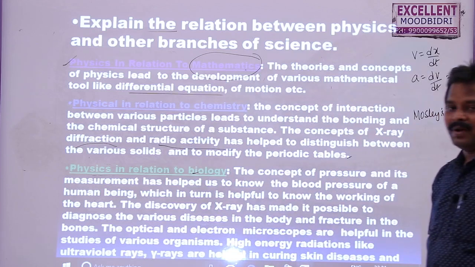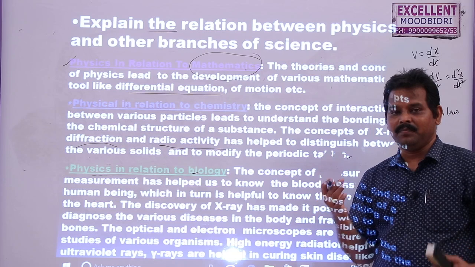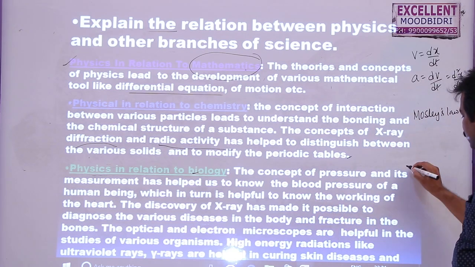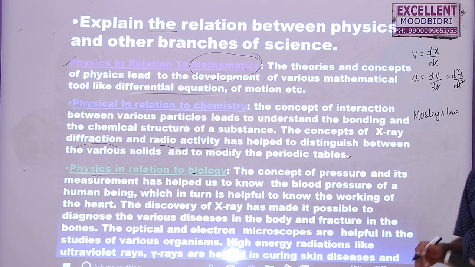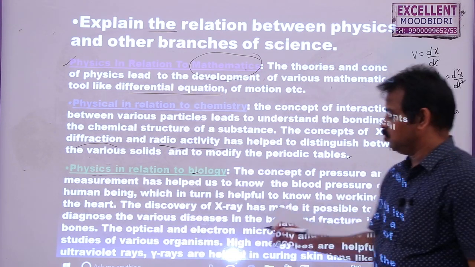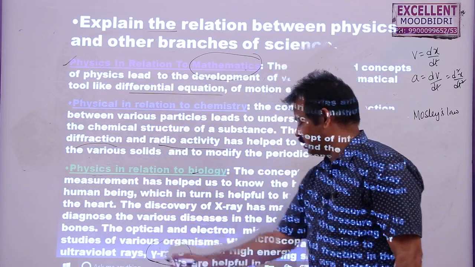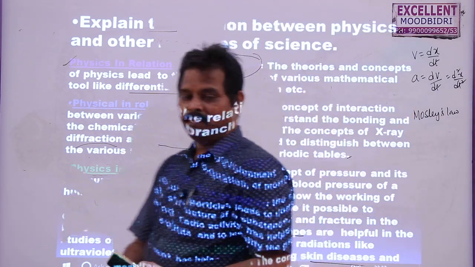Then physics in relation with biology. If you go to a hospital, first the patient will be tested with temperature testing, then checking of blood pressure. If the person is suffering with some other diseases, then they may ask us to go for X-rays. Gamma rays are also used in curing some skin diseases. Microscopes also use the principle of physics only. So this is physics in relation with biology.